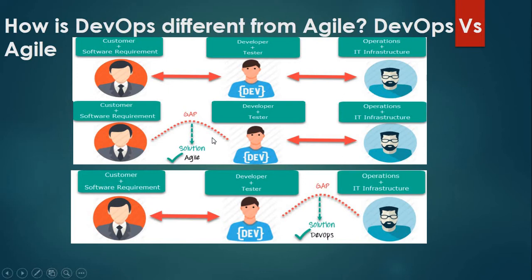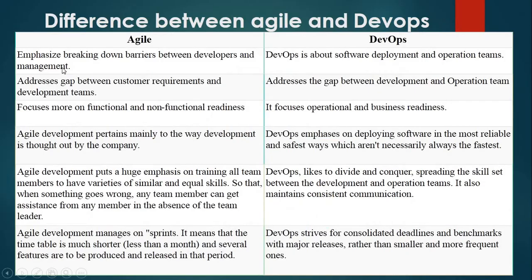But if we talk about Agile, then in Agile there will be a combination of the developers and customers. It means the customer will be a stakeholder of the software development team, a part of the team development, and in DevOps there will be a combination of the developer team and the operational team. Okay, so that is the difference between Agile and DevOps.